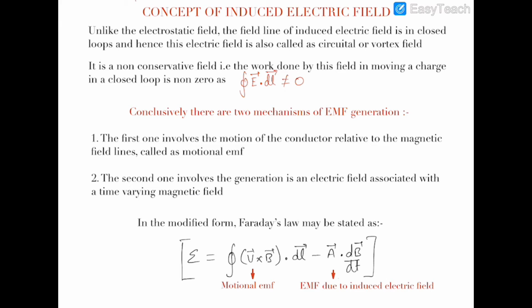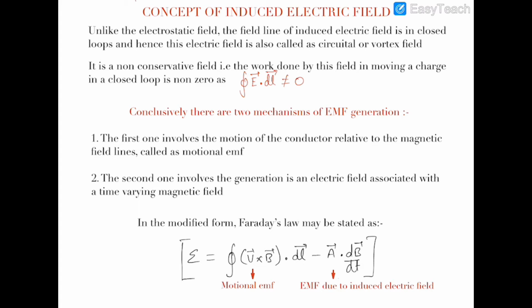I'll read it out: unlike the electrostatic field, the field lines of the induced electric field are in closed loops, and hence this electric field is also called a circuital or vortex field. So this vortex and this circuital means something which is being induced in loops. So this is a circuital or vortex field as it is induced in closed loops.